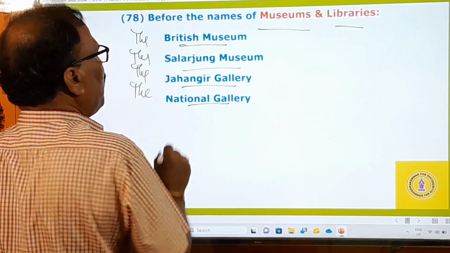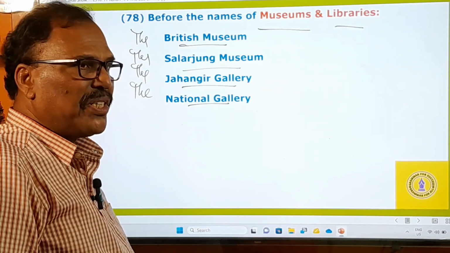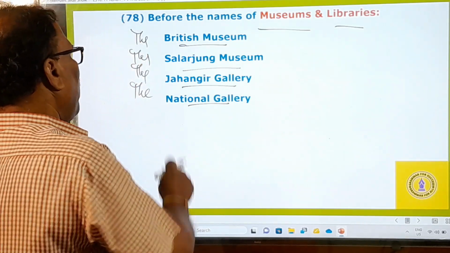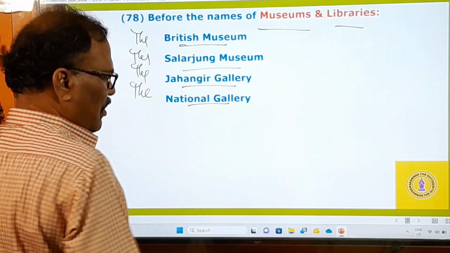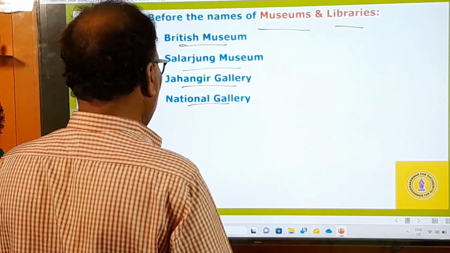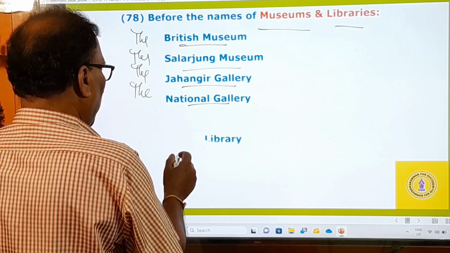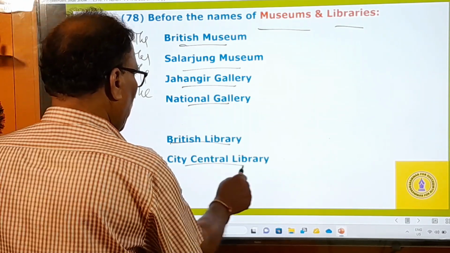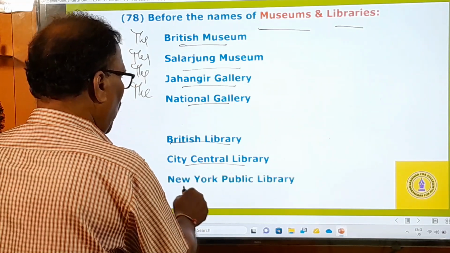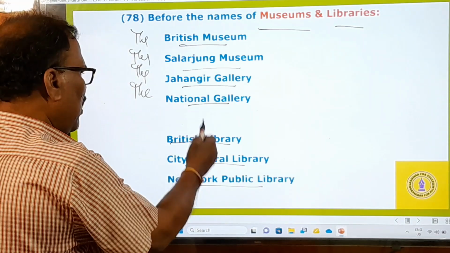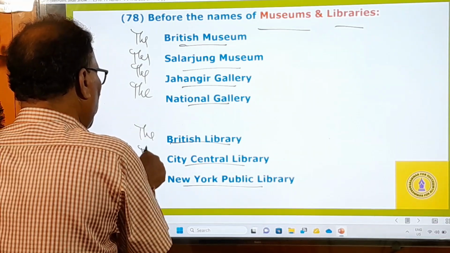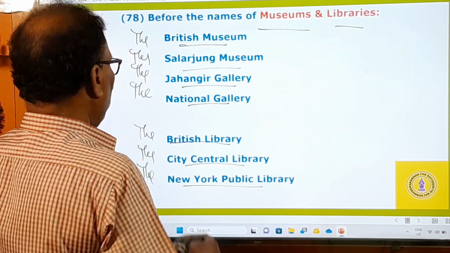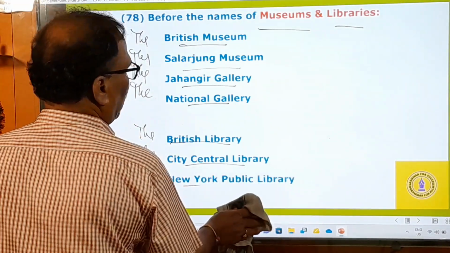Don't simply say British Museum. Don't say I visited British Museum, say I visited the British Museum. I visited twice the Salarjung Museum, something like that. And similarly, libraries are also there. What are the libraries? Here you pay attention. British Library is there in Hyderabad again. And then City Center Library. Then New York Public Library, New York. So these are all the names of libraries. Before the names of the libraries, we have to use the definite article, right? And in this way, before the names of museums and libraries, we must use the definite article.